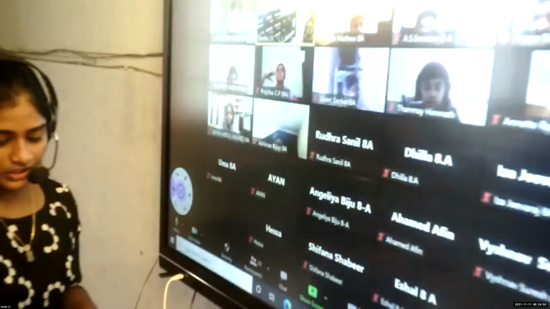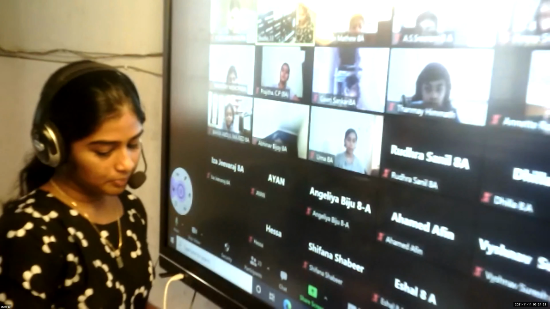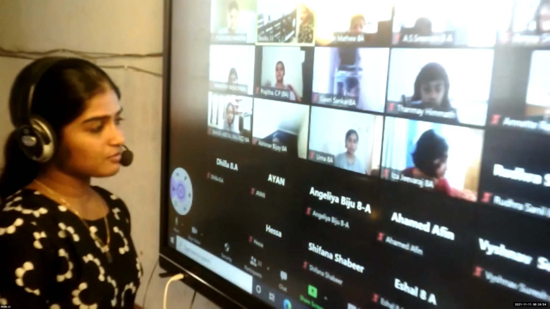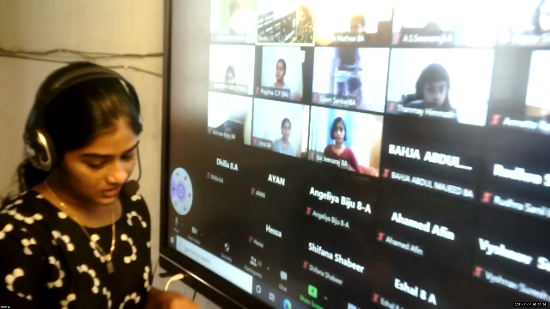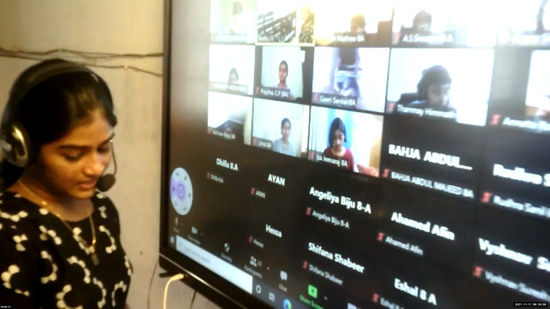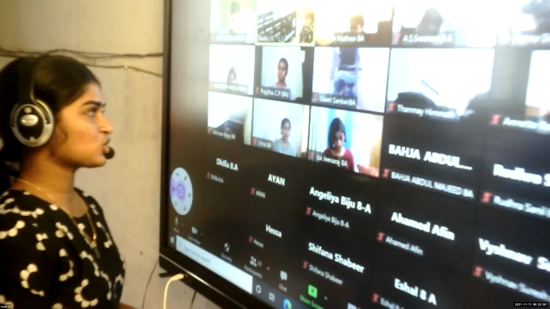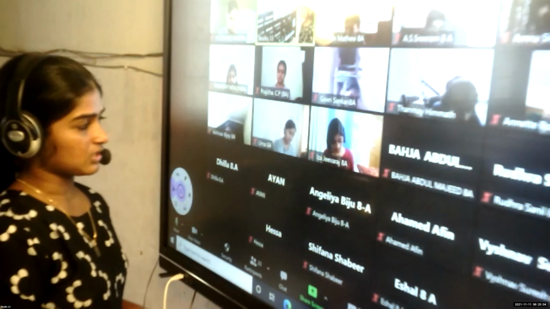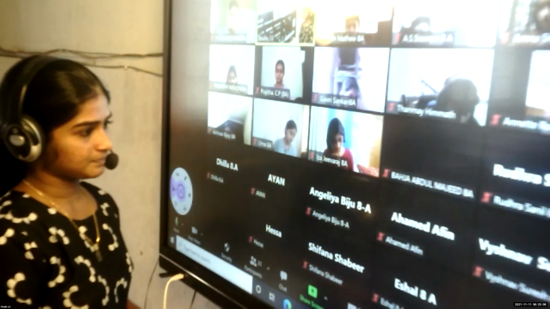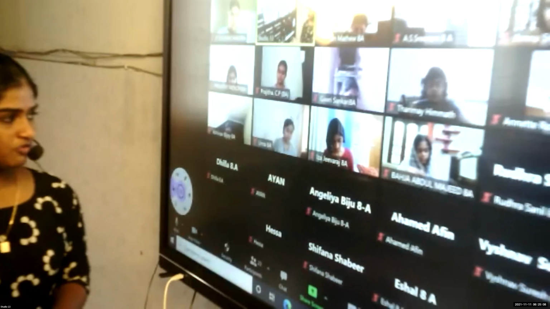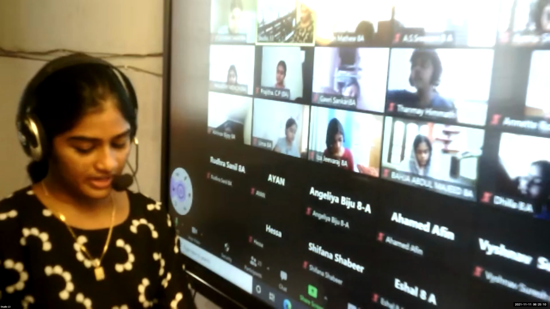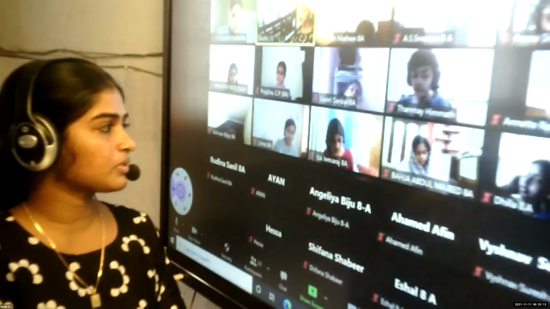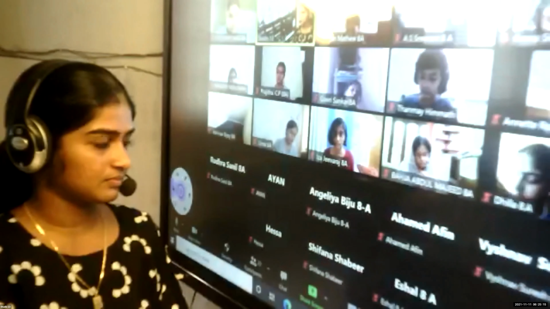So there is a table in your textbook, activity 5.1. You have to make a list of various materials used by us in daily life and classify them as natural and man-made. Please fill that table in the textbook itself, using pencil.